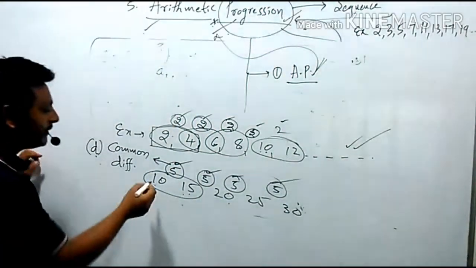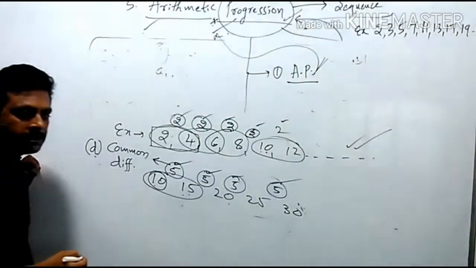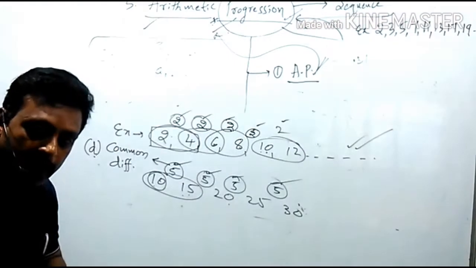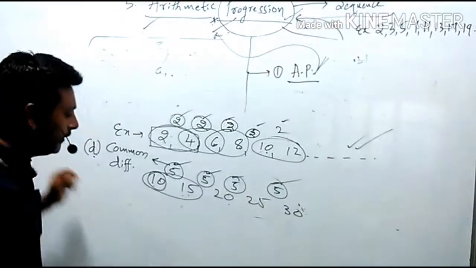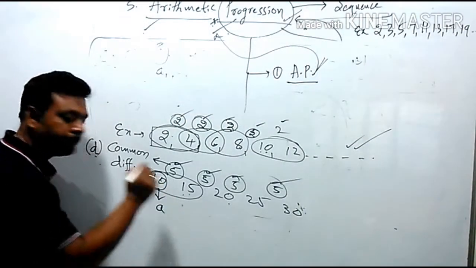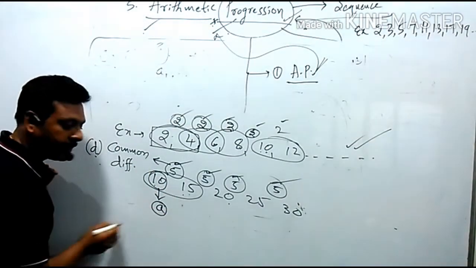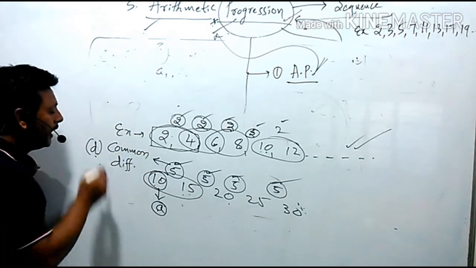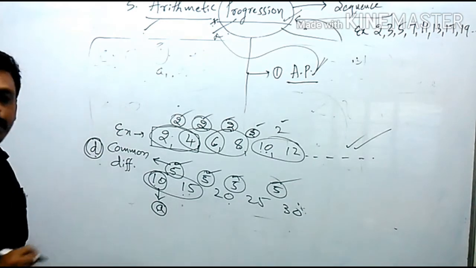Then what about the first term of a progression, what is it denoted by? Sir, English का first letter क्या है? Z और A. Therefore, the first letter, we always represent it as A. A is the first term. Always A indicates the first term and D indicates the common difference.